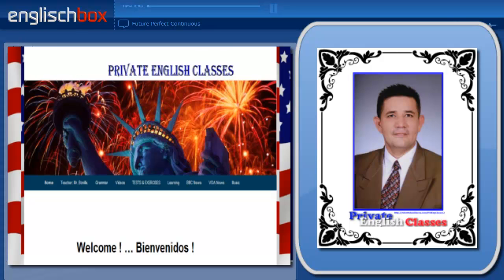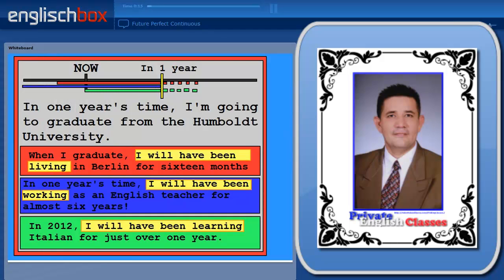Today we are going to talk about the future perfect continuous tense. So let's begin by looking at some examples.